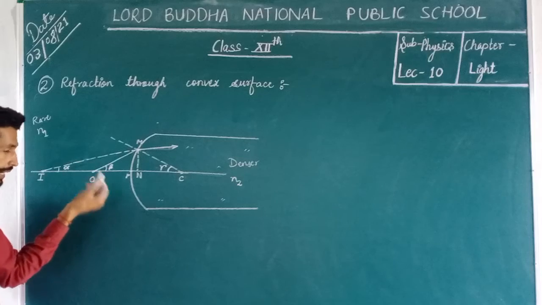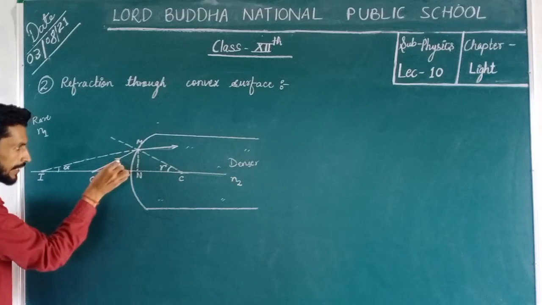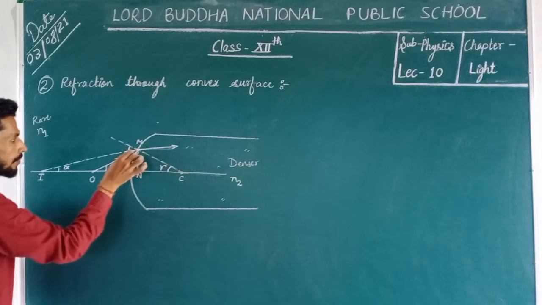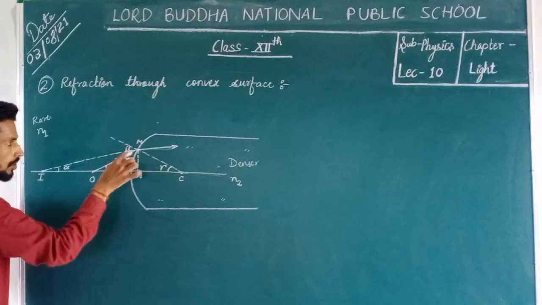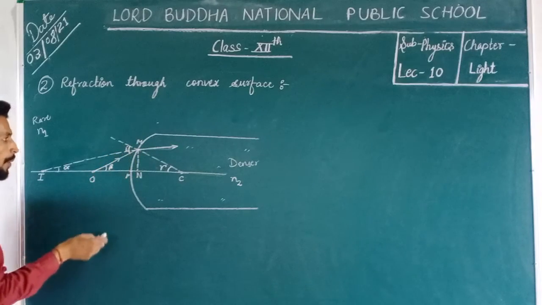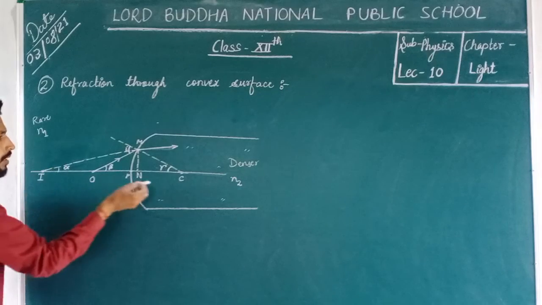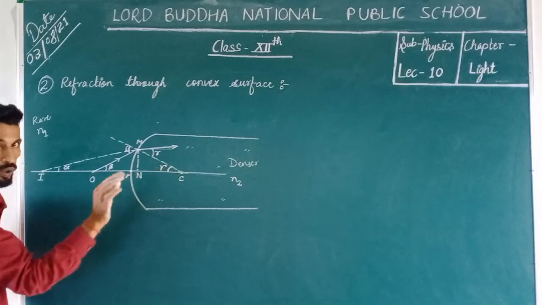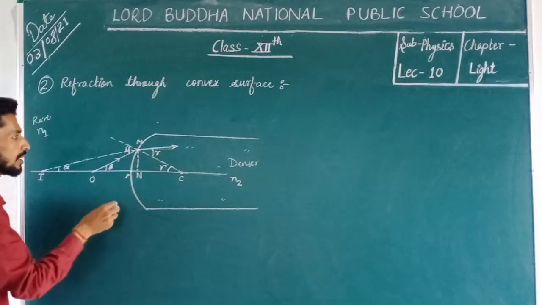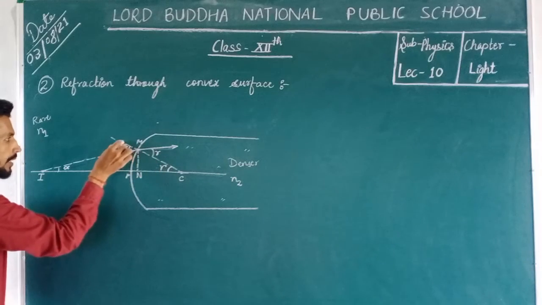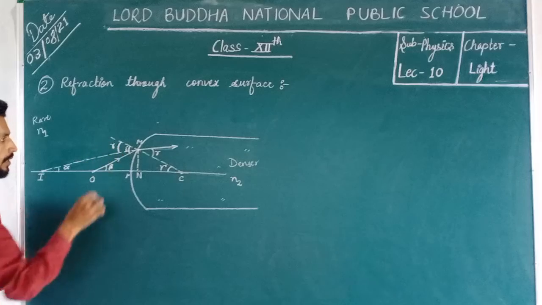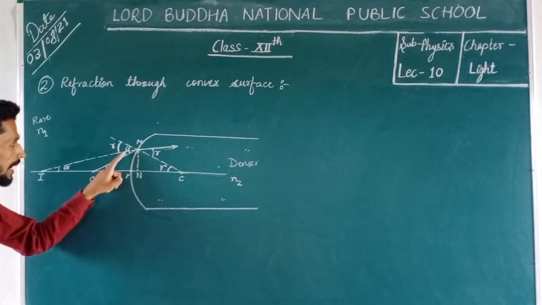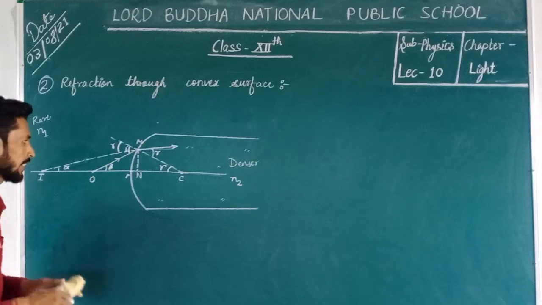Now the angle between incident ray and the normal, that is angle I, this part from here to here, but the angle between normal and refracted ray, that is angle R, this is gamma, don't confuse that, this is gamma and next one is R, and if this angle is R, then also this angle will be equal to R, and R means the angle of refraction, but I means the angle of incidence.